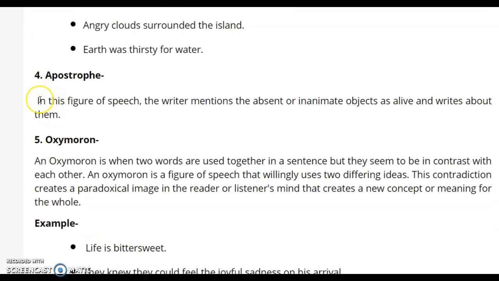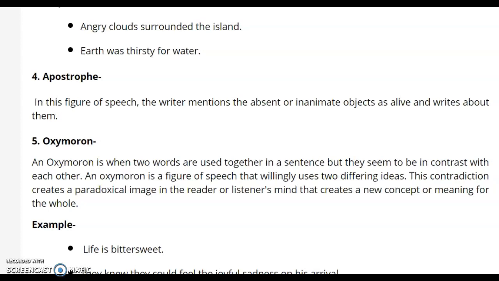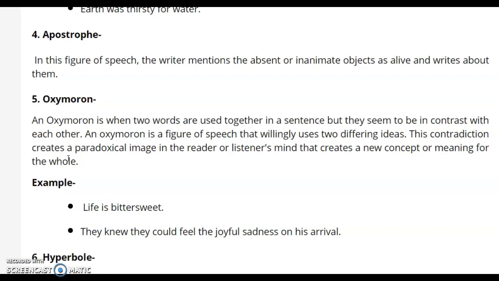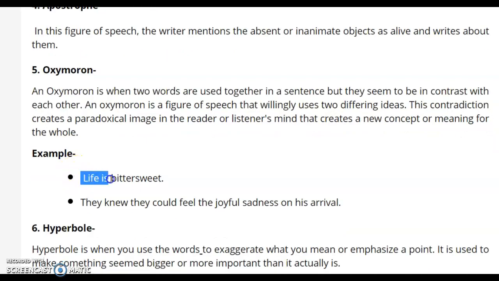Apostrophe. In this figure of speech, the writer mentions the absent or inanimate objects as alive and writes about them. Oxymoron. An oxymoron is when two words are used together in a sentence but they seem to be in contrast with each other. An oxymoron is a figure of speech that willingly uses two differing ideas. This contradiction creates a paradoxical image in the reader or listener's mind that creates a new concept or meaning for the whole. Life is bittersweet.